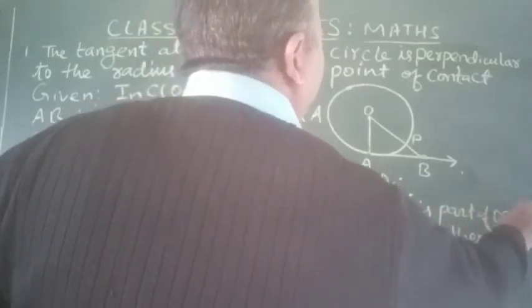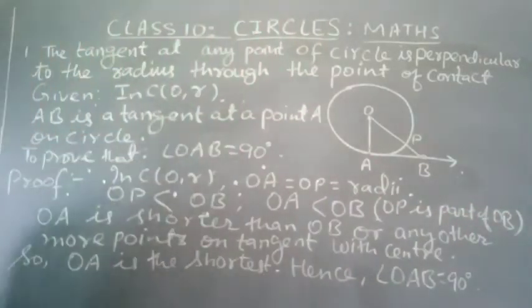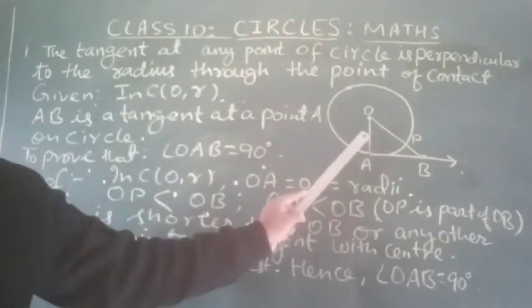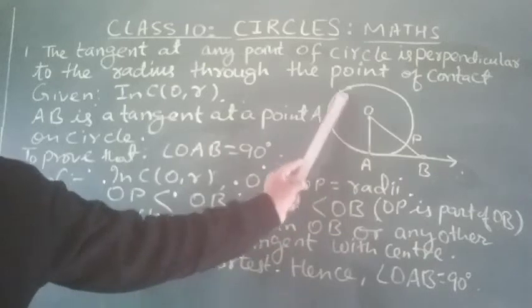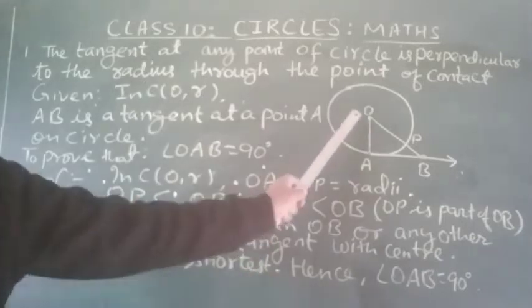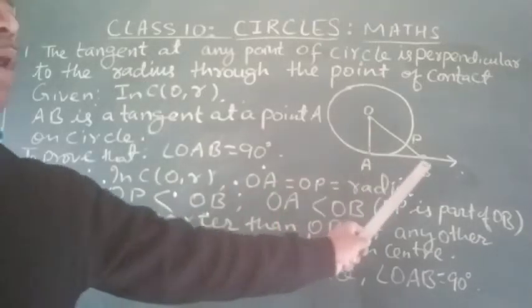Now OP is less than OB and OP equals OA, so OA is less than OB. So OA is shorter than any other point on the tangent.